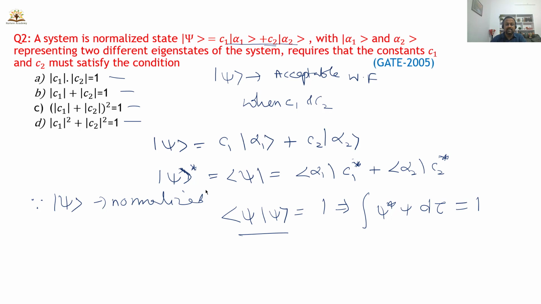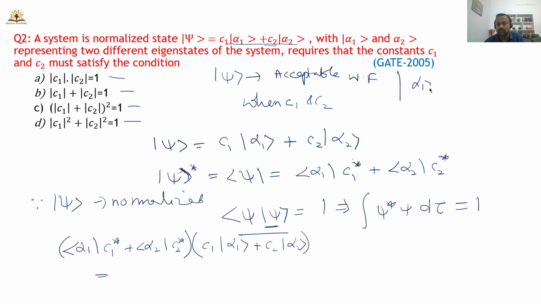So try to write the ket vector here. On the left side we have alpha 1 c1 star plus alpha 2 c2 star, and then write down the ket vector alpha, which is c1 alpha 1 plus c2 alpha 2. So do the multiplication here. What will you get? Alpha 1 and alpha 2 are normalized, and the ket vectors are orthogonal to each other, orthonormal to each other.